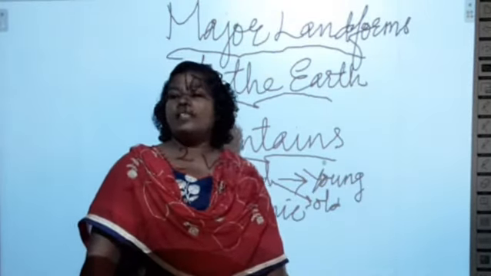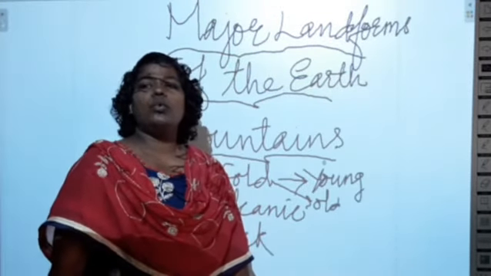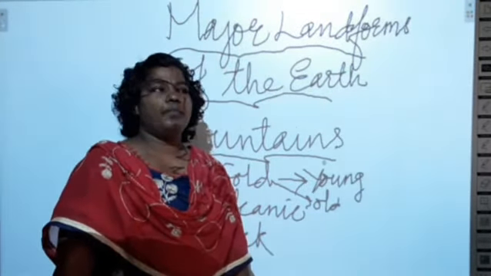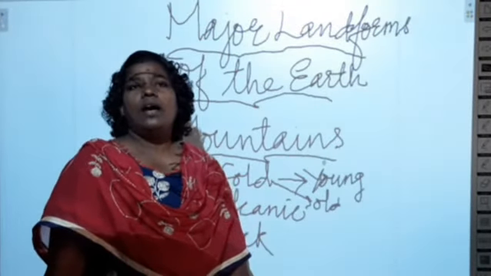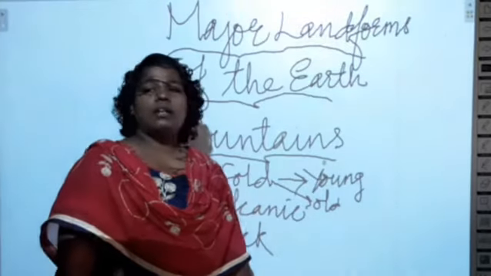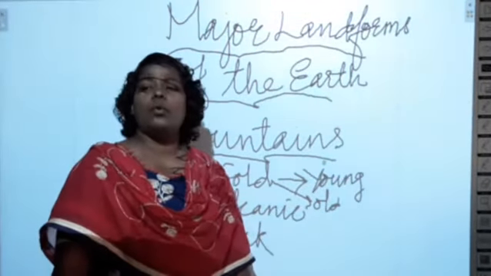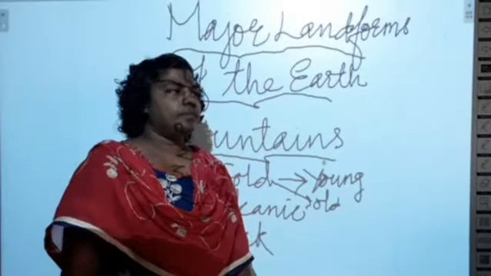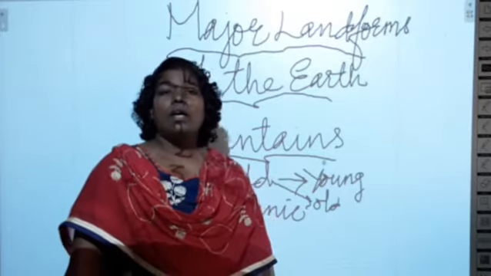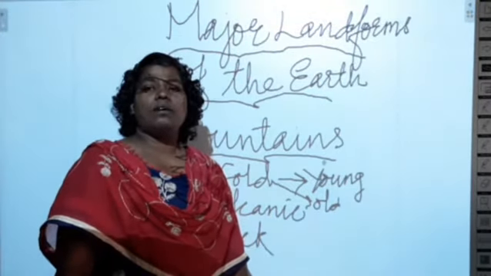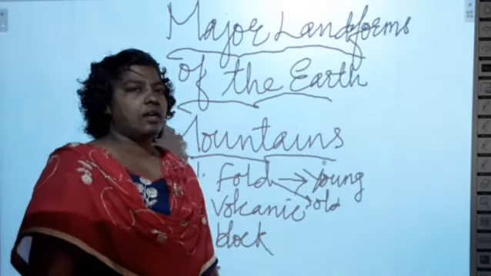And what is the example of this old fold mountain? The Ural Mountains in Russia, the Appalachian Mountains in America, and the Aravalli Mountains in India. These are the examples for old fold mountain. And what is called young fold mountain? These young fold mountains are formed around 25 million years ago.